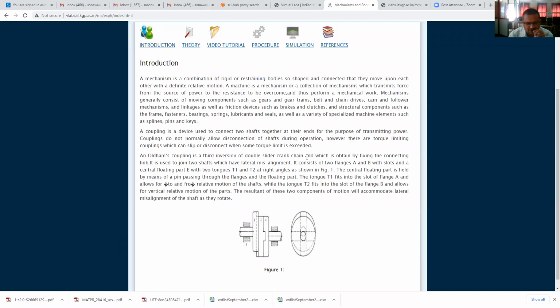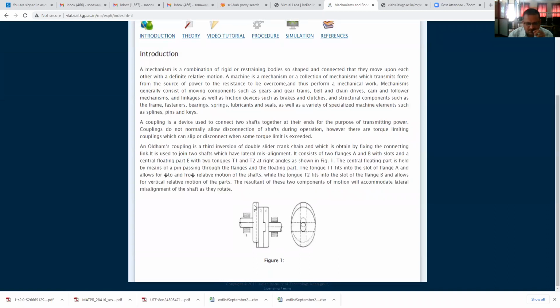Therefore, whatever I have read here, I will explain in the diagram. First of all, this is the one flange. It is of circular shape.